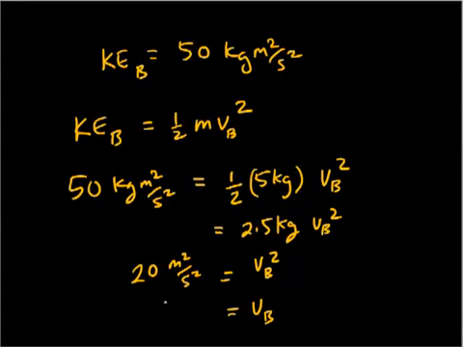V sub b equals the square root of 20, which is about 4.47. And then you take the square root of the units as well. You get 4.47 meters per second.